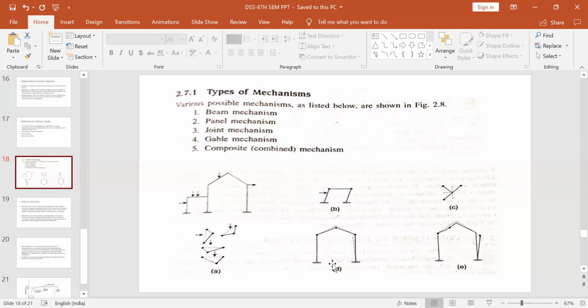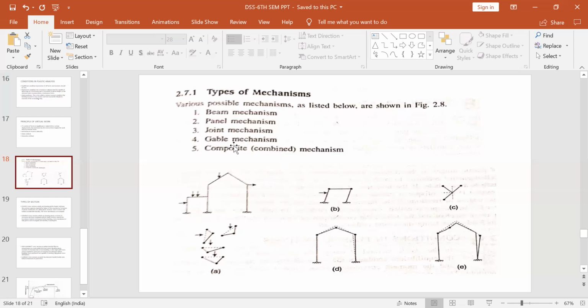Okay. Gable mechanism. So this is gable mechanism. It is exhibited in gable frames. Columns spread more at the top than at the base. So see, this was the original structure. Now the deflected structure, the dotted line shows the deflected structure. So this is a gable portal frame. So it will deflect likewise.